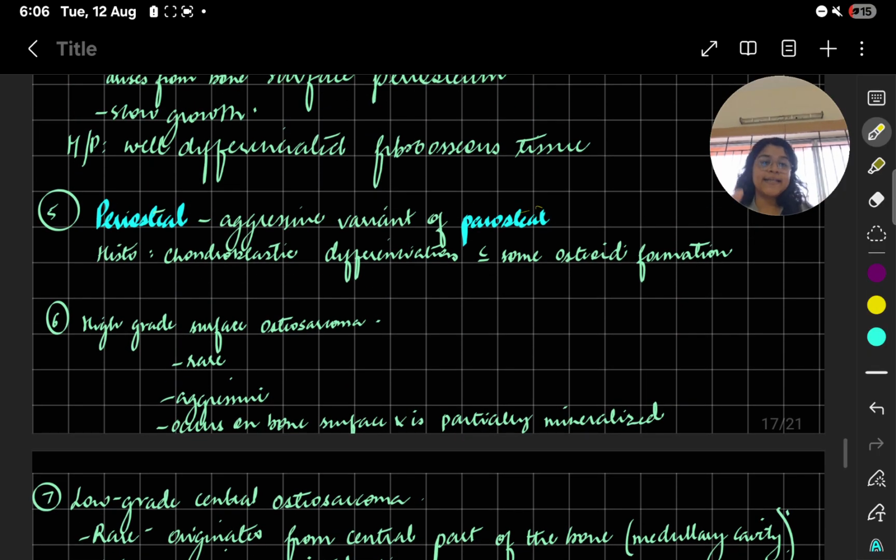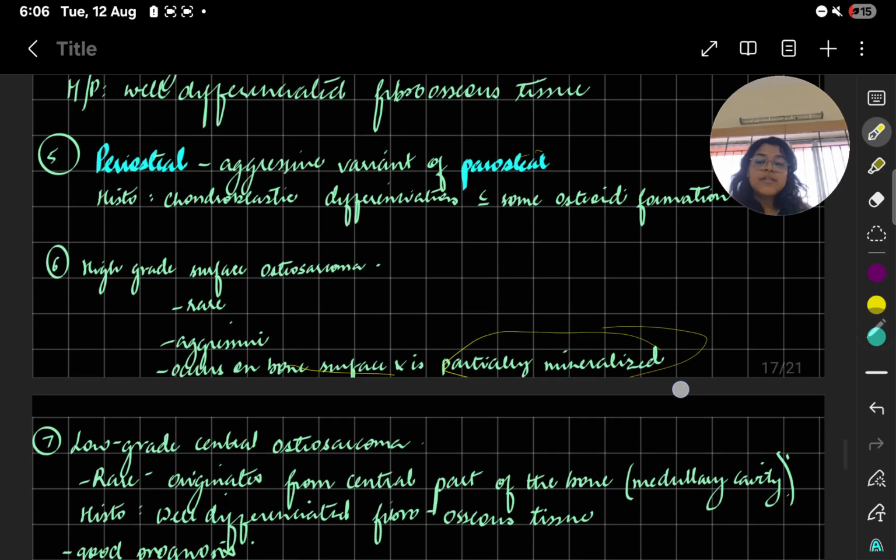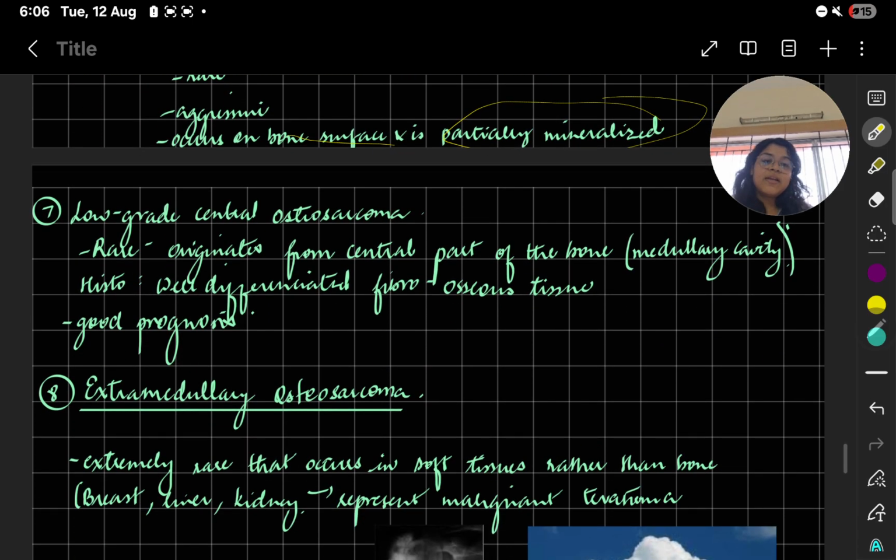Now we come to high grade surface osteosarcoma. High grade, again aggressive. It is very rare. It is aggressive and occurs on bone surface. Obviously, its name only suggests high grade surface osteosarcoma. So on the surface and then partially mineralized. Okay, it is partially mineralized, but this will also be very poor prognosis.